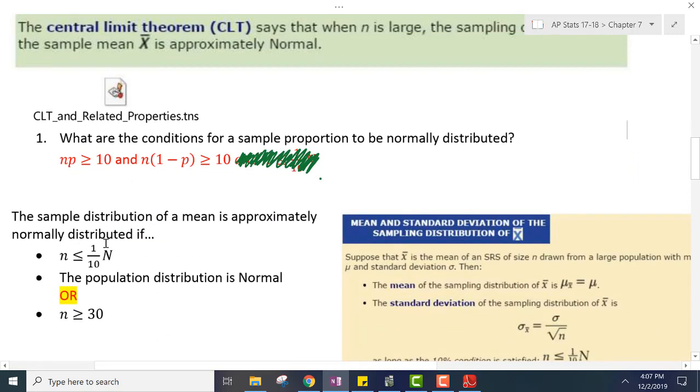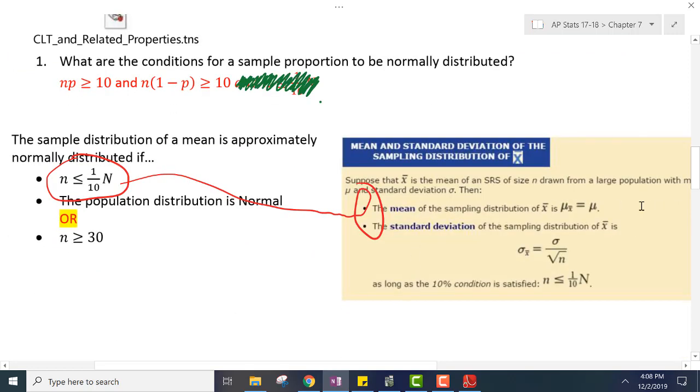However, the sampling distribution of a mean is approximately normally distributed if, and really, this, I don't have a pen that works. That is going to give us the fact that we can find mean and standard deviation. Then, either the population distribution is normal, or n is greater than or equal to 30. If it's not normal, we can't do it yet.